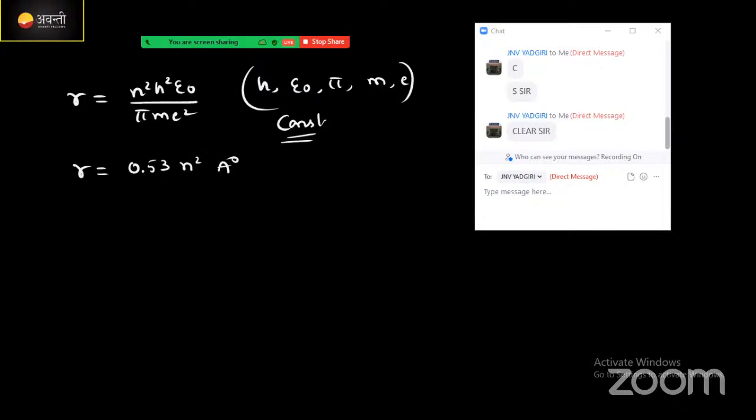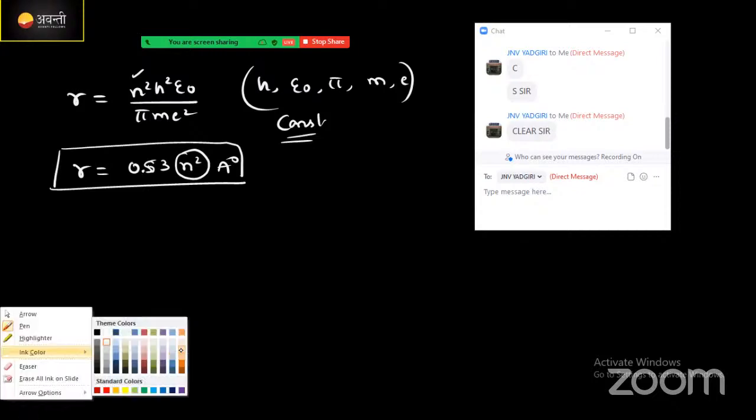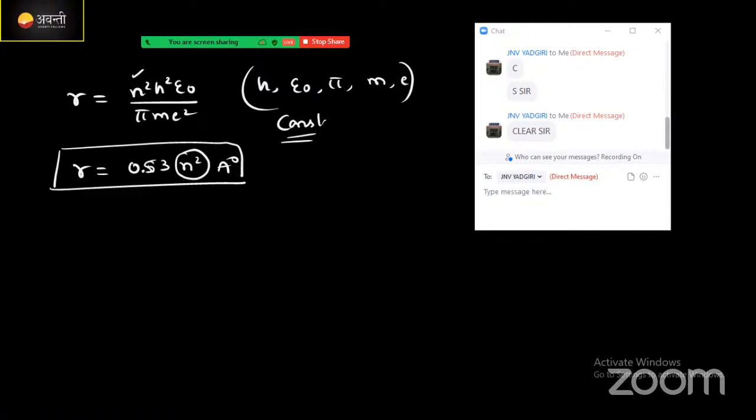n is nothing but the energy state, the principal quantum number. This is the value, 0.53 angstrom. You will get the answer for the radius. Clear? Is it clear? And one more thing here, the radius value is directly proportional to the square of the principal quantum number. Be careful about it. Okay, and how will it vary? That is also what we need to find out.